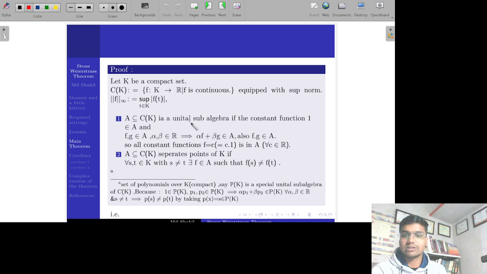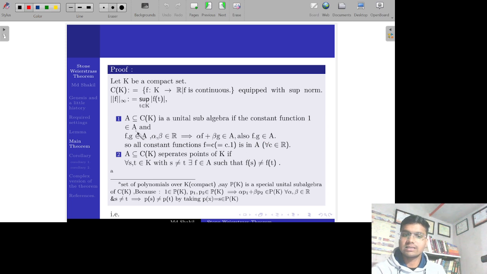And now we see that A is a unital subalgebra. So when we say that A is a unital subalgebra, it is a unital subalgebra if the constant function 1 is in A, and whenever we take f and g in A and take any alpha, beta from the real numbers R, then alpha f plus beta g should be in A, and their multiplication f into g also should be in A. Then we say that A is a unital subalgebra of C(K).